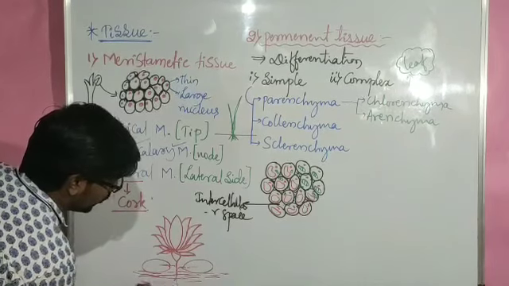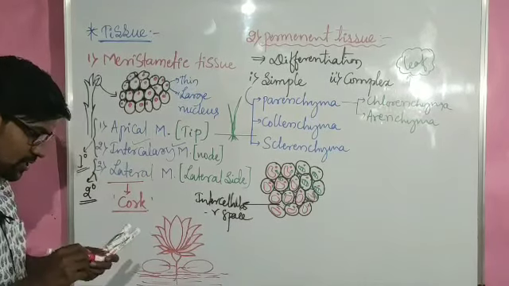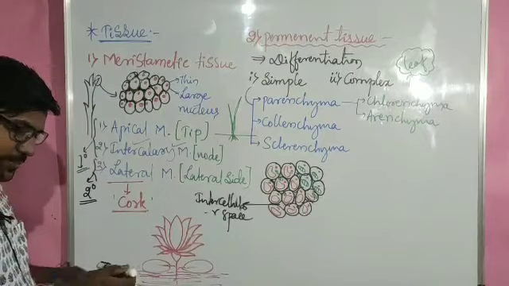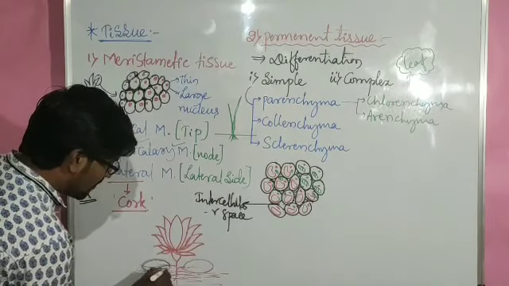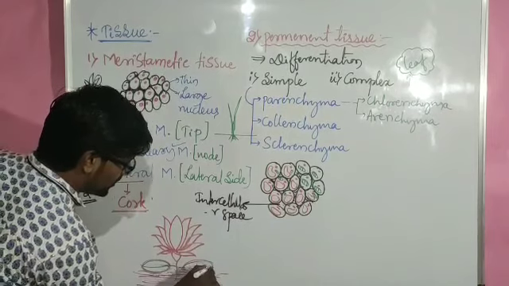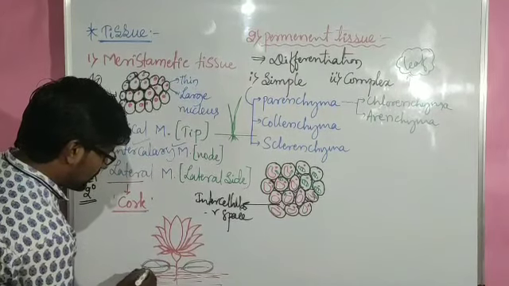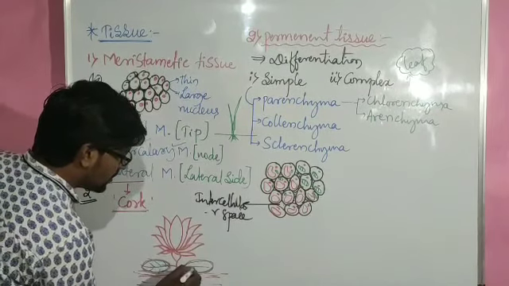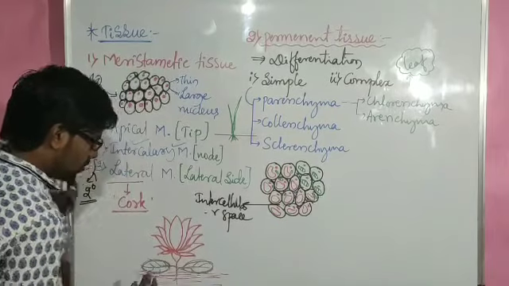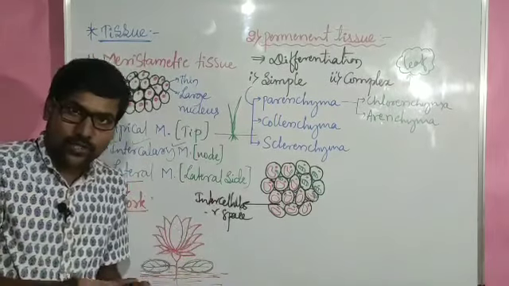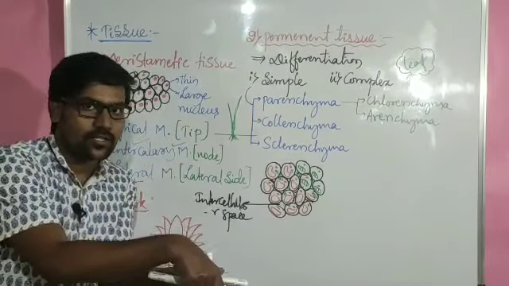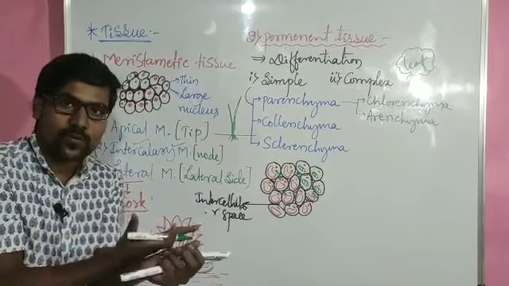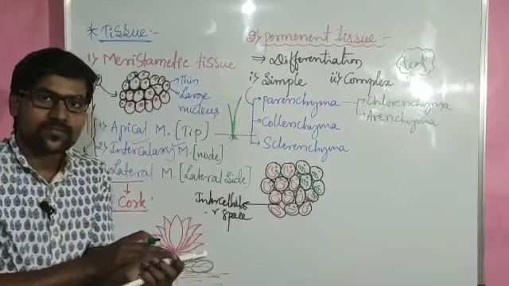If we consider the lotus, now imagine the lotus, it is an aquatic plant. Right now it is present in the water, and these are the leaves of the lotus, right? So lotus leaves, elongated broad leaves, when they are present on the surface of the water, they will not sink in the water. Those lotus leaves will be floating on the water surface.